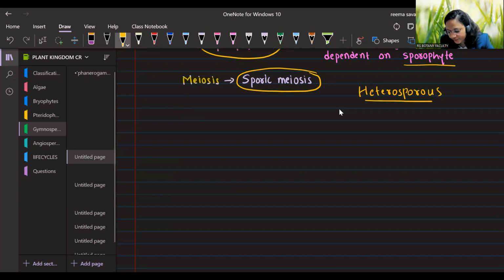Heterosporous condition first arose in aquatic pteridophytes and heterospory leads to seed habit. So in gymnosperm and angiosperm, all plants are heterosporous. They form microspores, they form megaspores. So we need to remember this.